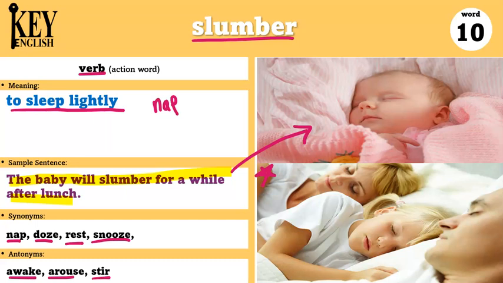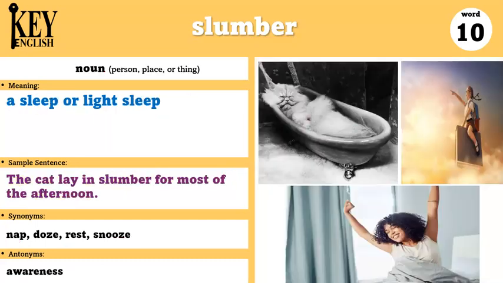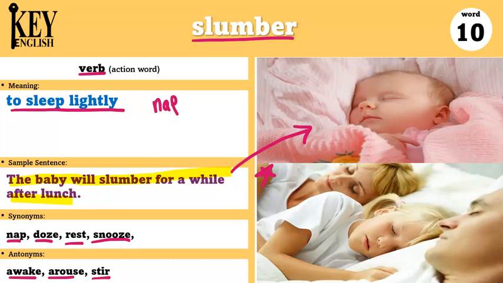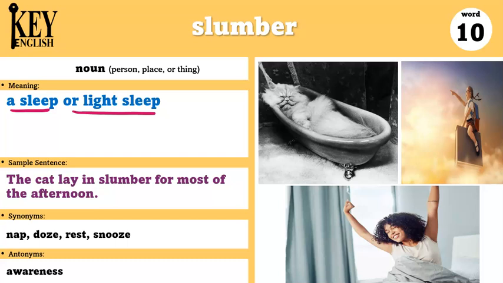And slumber can be used as a noun as well as a verb. So as a noun, it means a sleep or light sleep. It's the same meaning, but the way that we are using it is different. Here, it's the action of sleeping. I slumbered. But here, we're talking about the actual sleep that you had.